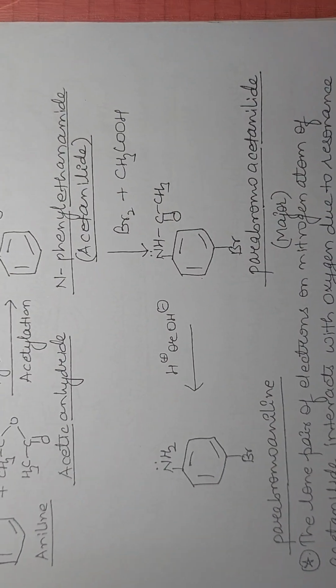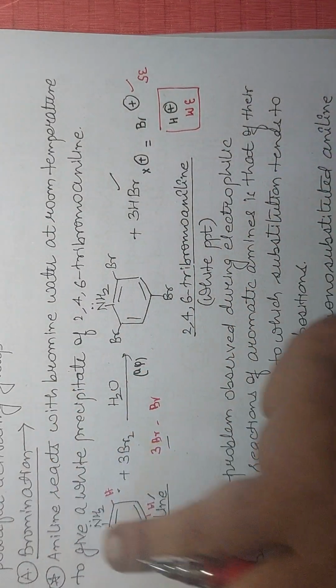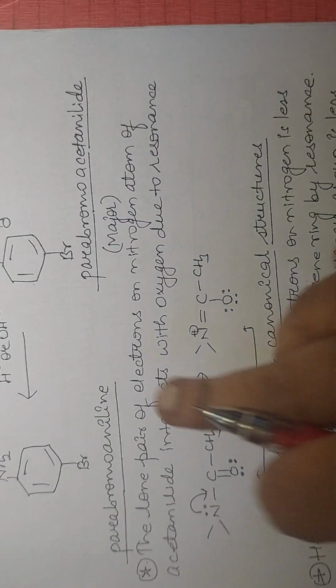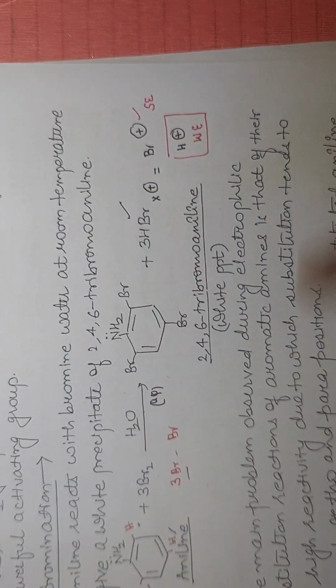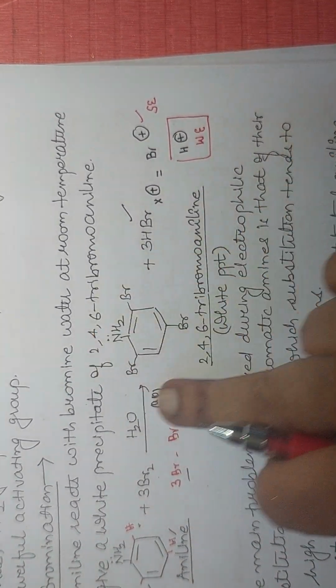Next one is nitration. Aniline is quite active. That's why we are getting a polysubstituted product. We want to get a monosubstituted product, that means bromine attached to only one position, not at three positions. What do we have to do?